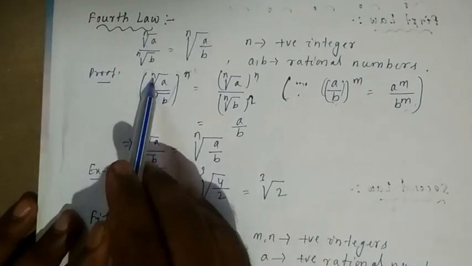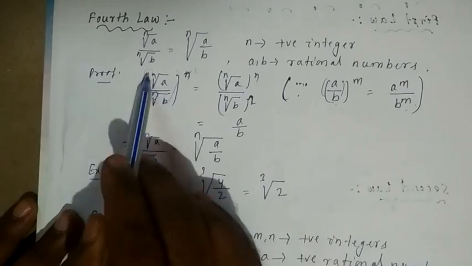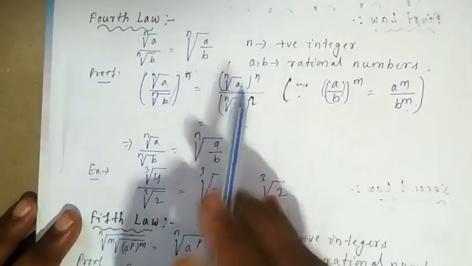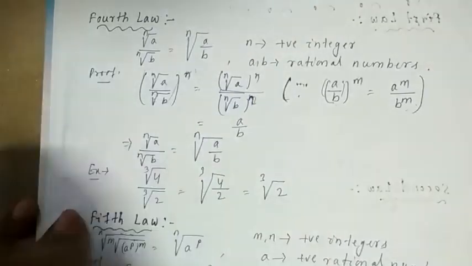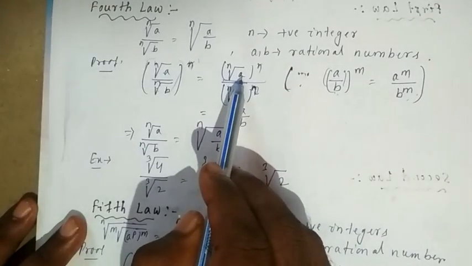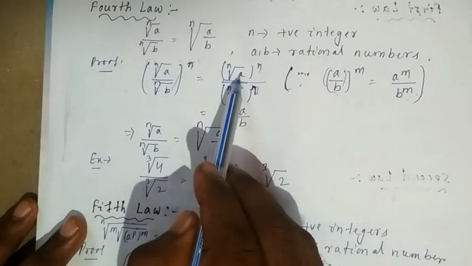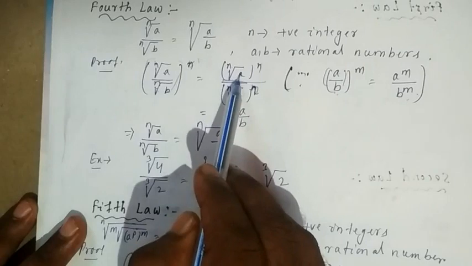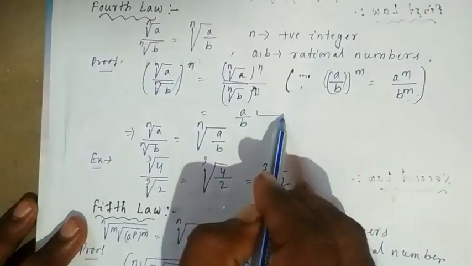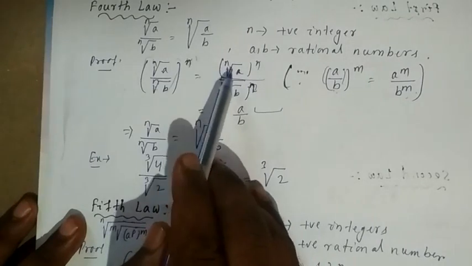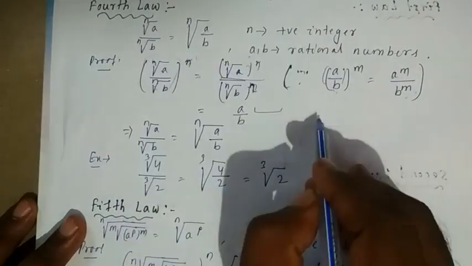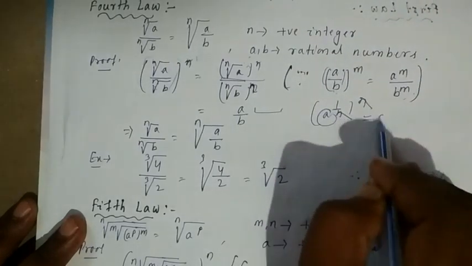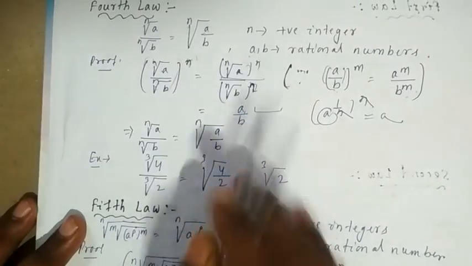Similarly, the nth root of a upon the nth root of b, whole to the power of n, you can write as the nth root of a whole to the power of n upon the nth root of b whole to the power of n. Again, you know from the first law, the nth root of a whole to the power of n is equal to a. We have studied from the first law, because the nth root will become 1 by n, again whole to the power of n, and the n will be cancelled, we are getting only a. Similarly, here we will get b.